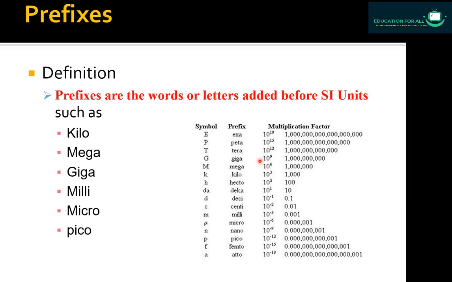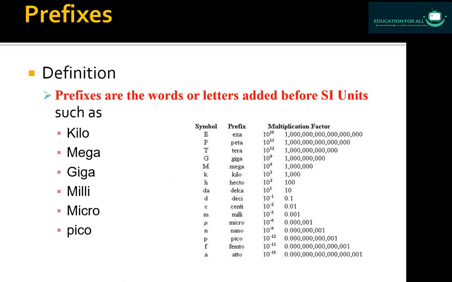It has already been discussed and finalized by the scientists and the physicists. Giga is 10 raised to power 9, kilo 10 raised to power 3, deca 10 raised to power 1. Here comes pico, 10 raised to power minus 12. Every prefix has its own specific value. So whenever you want to fix some prefix before any SI unit, you have to learn these values along with the prefix name and their symbols.